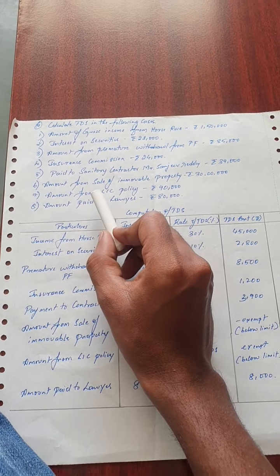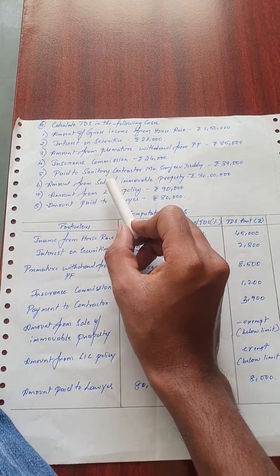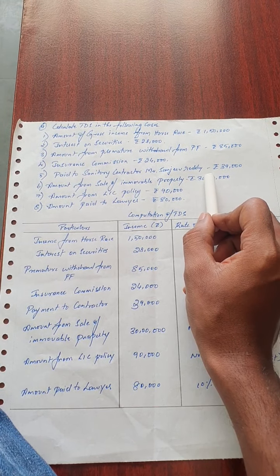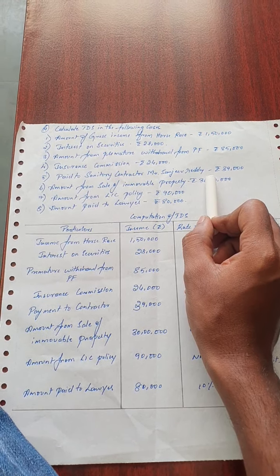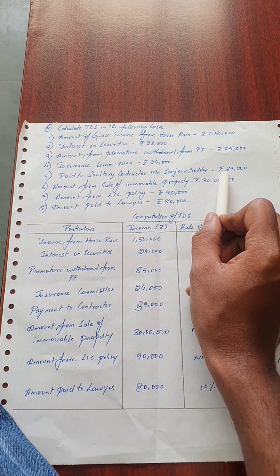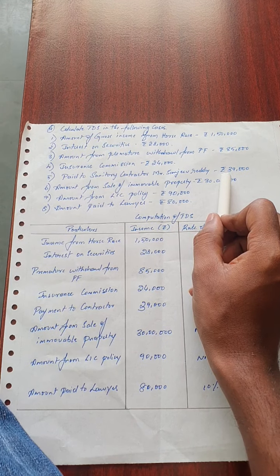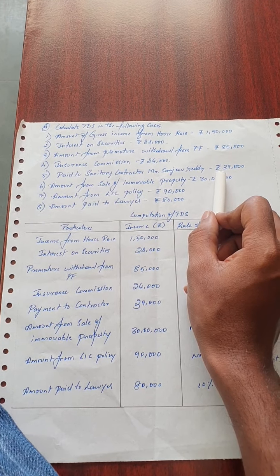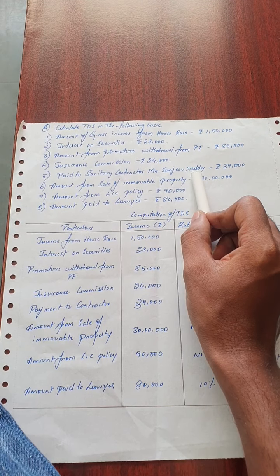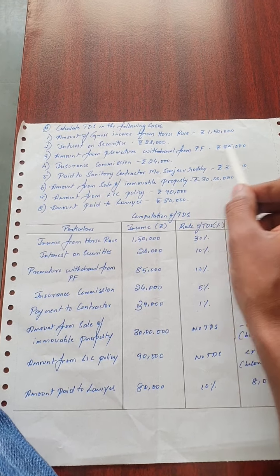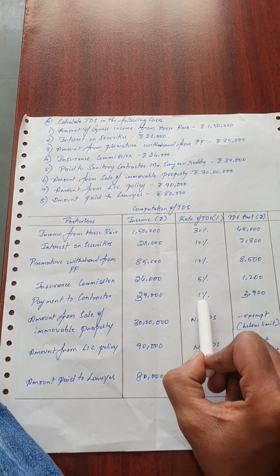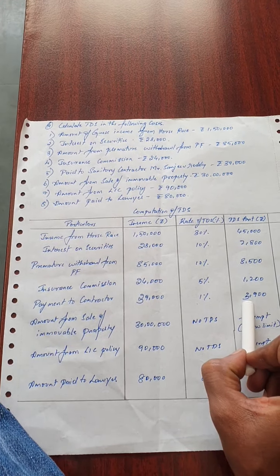Then they have given an amount paid to sanitary contractor Mr. Sanjeev Reddy, 39,000. If you are making any payment to a contractor in excess of 30,000, in case of an individual contractor the rate of TDS is 1%. If it is a company, the rate of TDS would be 2%. Since they have given the name Mr. Sanjeev Reddy, he is an individual contractor. So on the payment of 39,000, 1% TDS is applicable.